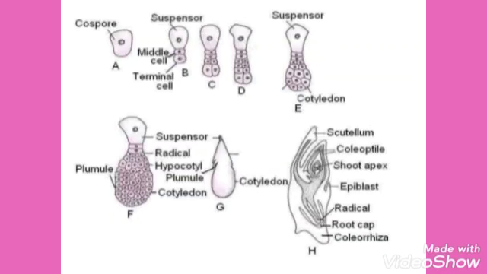The middle cell produces the hypocotyl and radicle. It could also result in increasing the cells of the suspensor. Protective sheaths cover both the radicle and the plumule. They are called the coleorhiza and coleoptile respectively. They may be extensions of the scutellum.